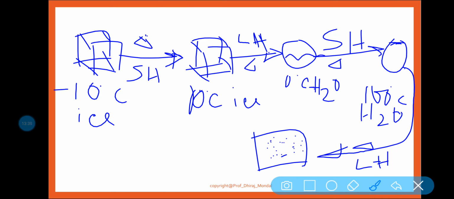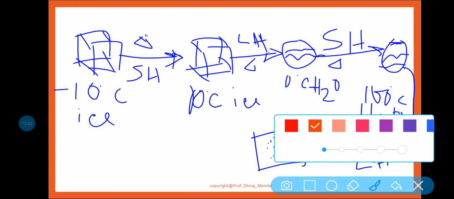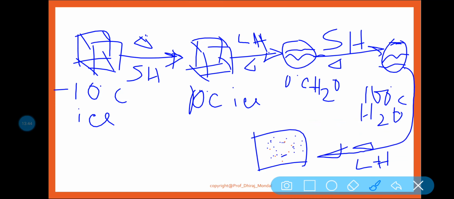Okay, so this is your water, and this is your vapor. Clear? This is your water, and this is your ice cube. So it will be 100 degree centigrade, first of all, 100 degree centigrade vapor by taking latent heat.